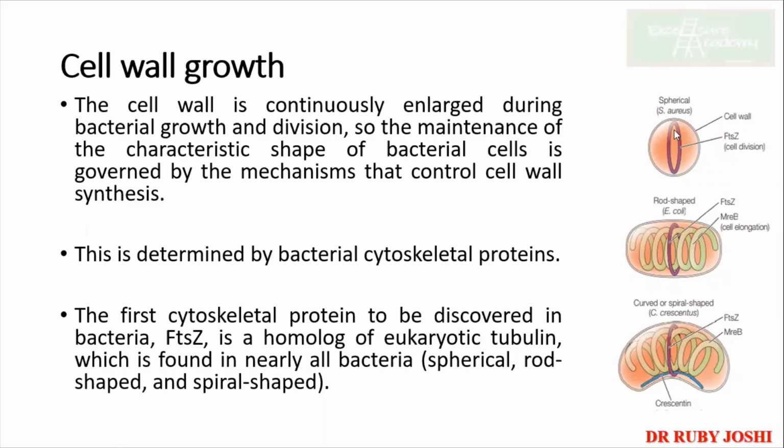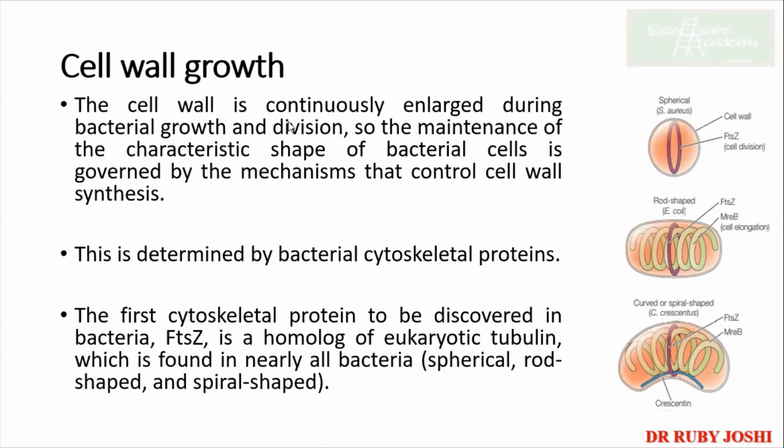Like how the penicillin beta-lactam is actually inhibiting the cell wall synthesis, and of course it was a little extra also, like how the bacteria are able to get the resistance, right? So there were two types. Either you modify the transpeptidase or you secrete beta-lactamase. Okay. Now coming to the cell wall growth.